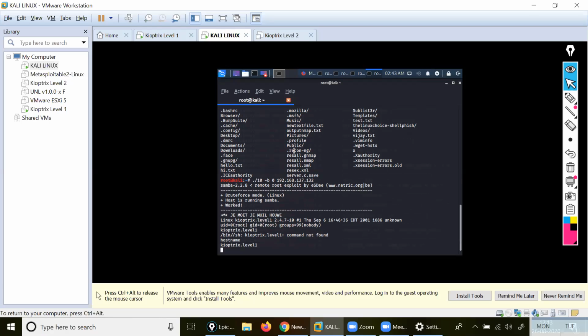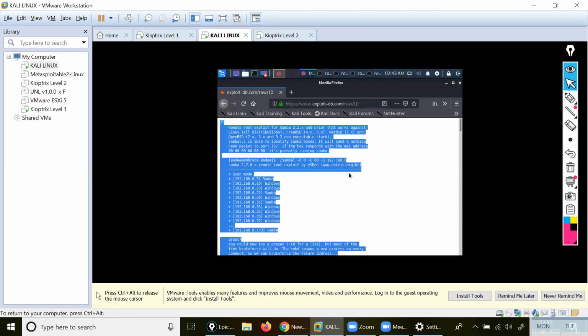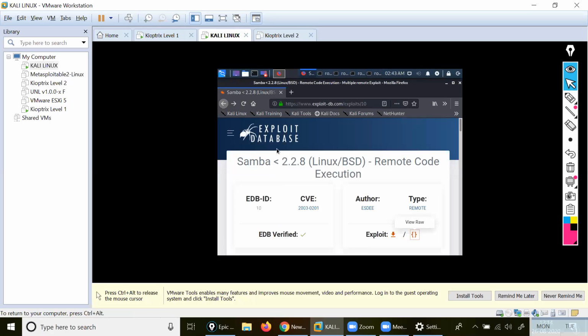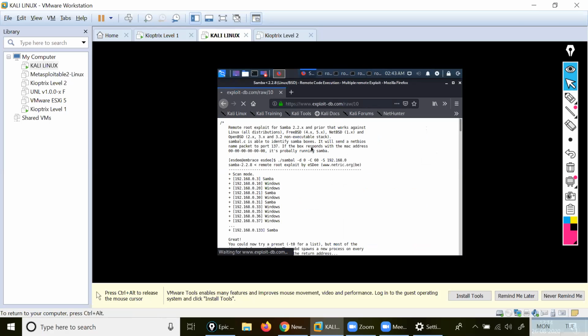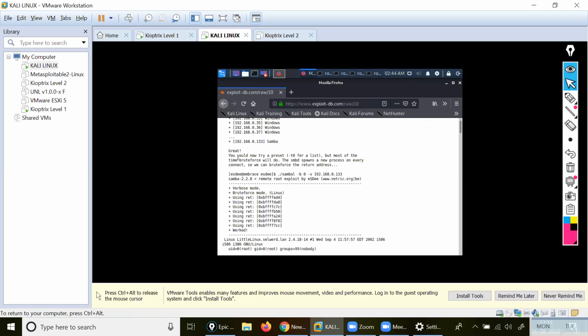Understood? Clear. After completing this one, you have to make a directory for SMB, whatever the leakage or vulnerability is there. You should go there and then copy this one. So I have the vulnerability. I checked here. See here, exploit, it is showing you. You should come back here, and what it is telling you, exploit database. Whatever exploit is there, you should check and then copy it. I use this one in the raw format and I copied this complete. Are you getting? Okay.